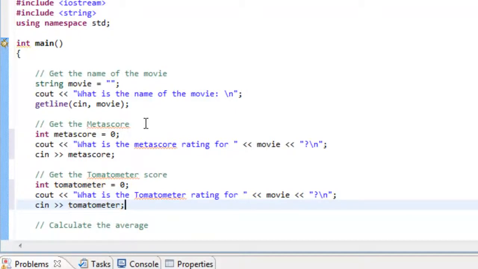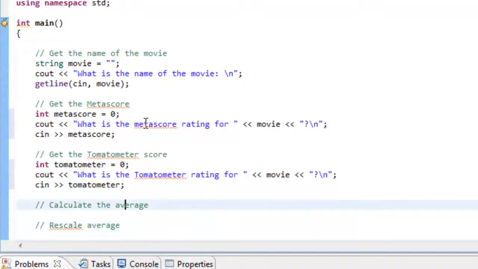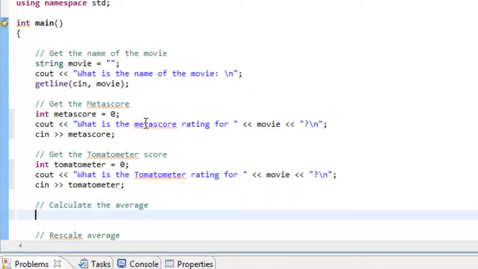And that's basically it. So at this point in time, we've got the input for the name of the movie, we've got the score from, or the rating from Metascore, and we also have the rating from Tomato Meter. So we've got our input, and now we can actually go in and calculate our average.